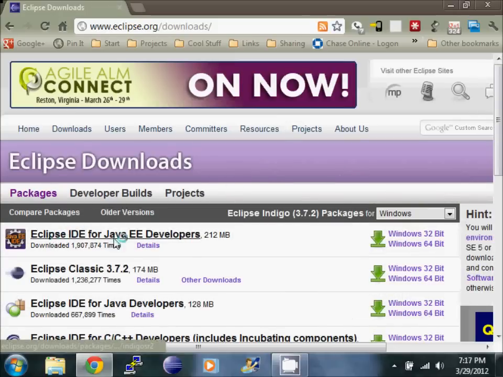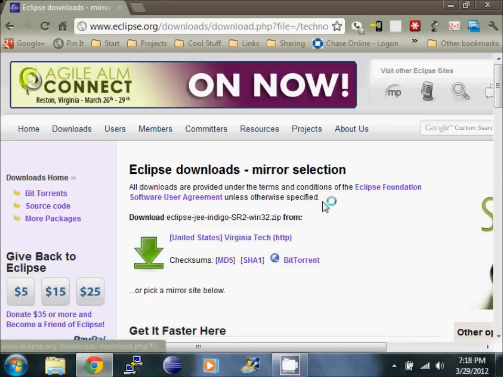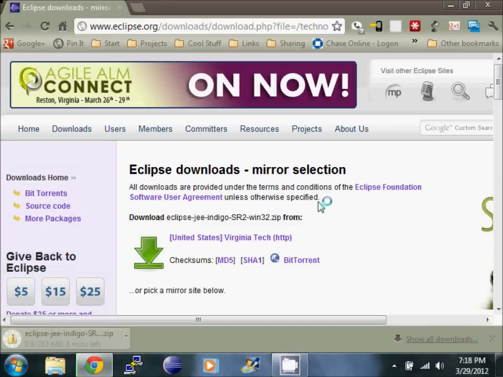We want the IDE for Java EE developers, and you need to choose 32-bit or 64-bit depending on your operating system. And I'm going to download it. It will take a little time.